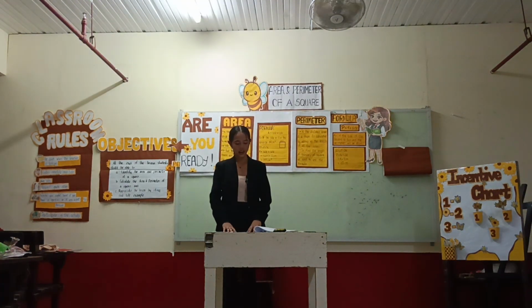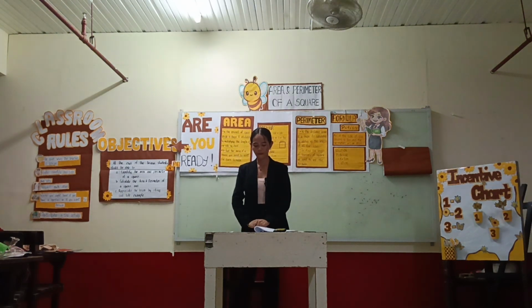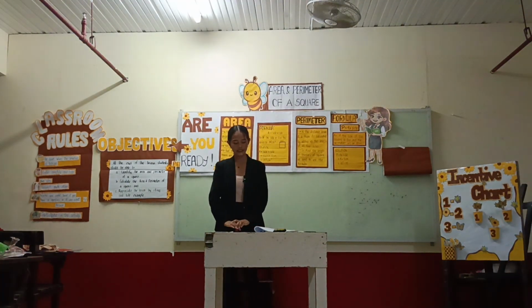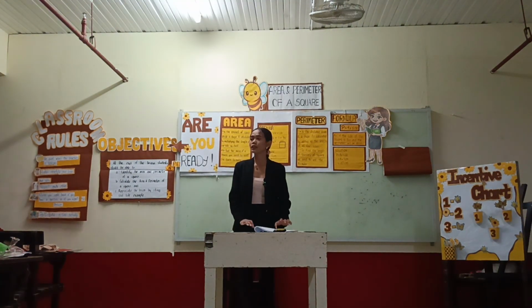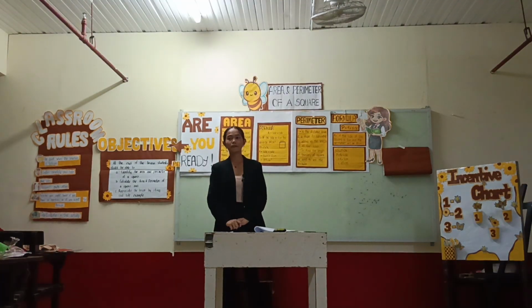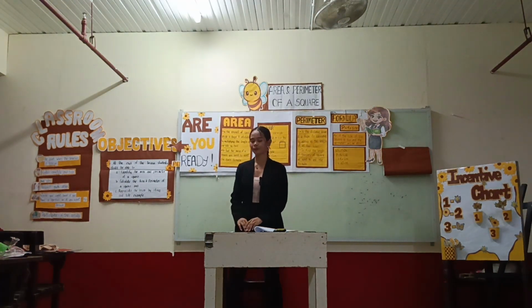Now I want you to find the area and perimeter of the given example on a half sheet of paper. The problem is, if the square is 155 centimeter, what would be the area and the perimeter? So I give you 5 minutes to answer it. Are you done? Very good.